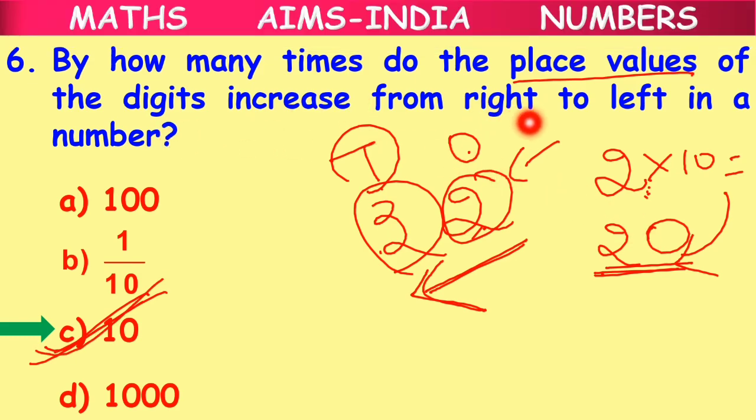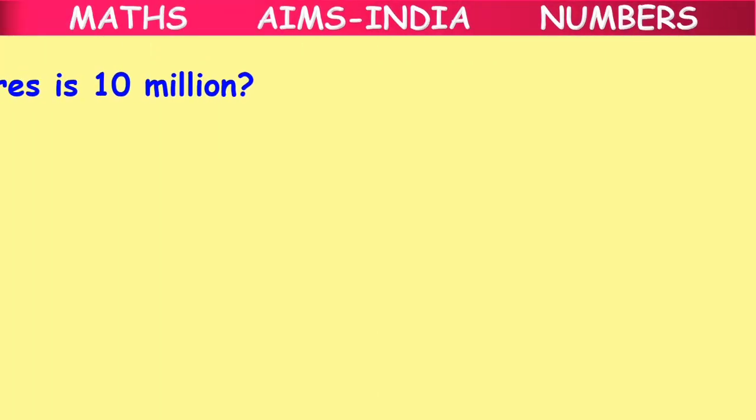And I said this earlier in our first class also, I believe, that when a digit moves from right to left in a number, the place value increases by 10 times. Clear children? Okay. Question number 7.